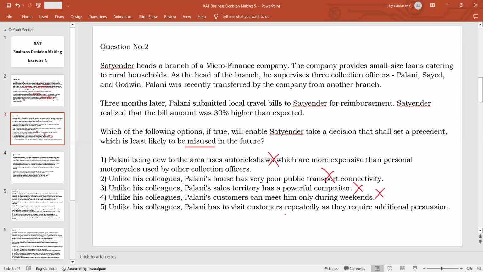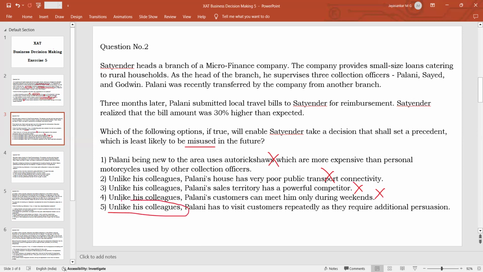So for every visit there has to be a record. So this cannot be misused, because he has to actually visit only, then he will be able to claim the TA bill. So this is the good answer, which is logical and reasonable for passing the TA bill, since he is repeatedly visiting the customers, and this is not there for other colleagues.